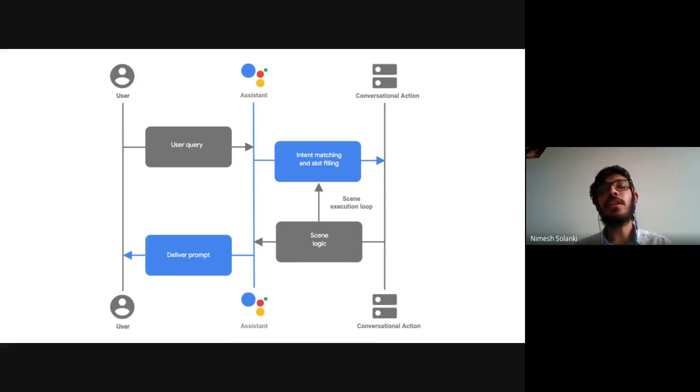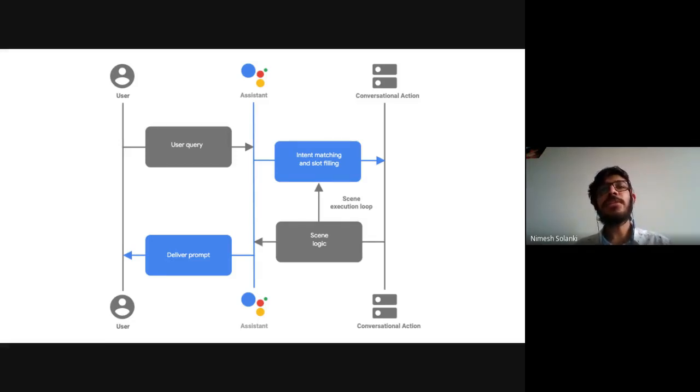So it will gather, and if one slot is fulfilled, it will check whether there is another slot in this particular scene that is required. Once all the slots are filled, it will build up the response and give it to the Google Assistant. Google Assistant will deliver that prompt to the user. So that's how the flow looks currently.